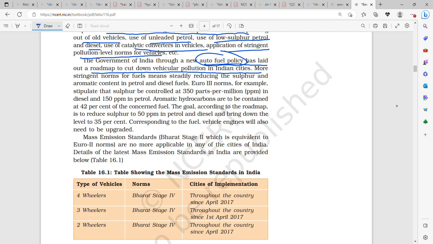More stringent norms for fuels mean steadily reducing the sulfur and aromatic content in petrol and diesel fuels. Euro 3 norms, for example, stipulate that sulfur be controlled at 350 parts per million in diesel and 150 parts per million in petrol. Aromatic hydrocarbons are to be contained at 42% of the concentrated fuel. The goal, according to the roadmap, is to reduce sulfur to 50 parts per million in petrol and diesel and bring down the aromatic level to 35%. Corresponding to the fuel, vehicle engines will also need to be upgraded.